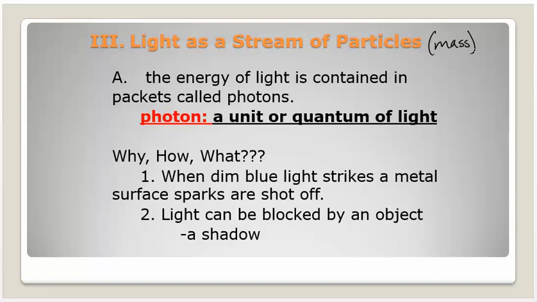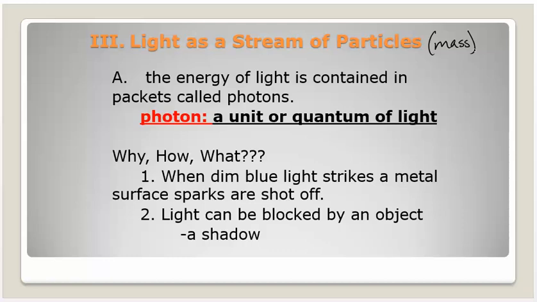Well, what is a photon? A photon is a very small unit or quantum of light. Why? What? How? Well, here's what we know. Sometimes when very dim blue light strikes a metal surface, sparks are shot off. How does that happen? Well, it acts like it's a particle. It acts like things are hitting the metal, and it's shooting off sparks. It's acting like it has mass.